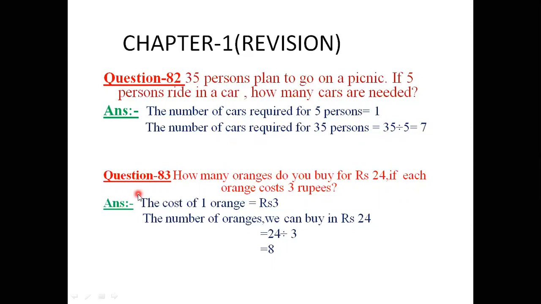Okay children, now here is another question. Question number 83. How many oranges can you buy for Rs 24 if each orange costs Rs 3? And now the cost of one orange is equal to 3 rupees, and the number of oranges we can buy for 24 rupees, for this purpose we will divide 24 divided by 3. We get 8. Okay children, I hope you can understand this type of questions easily, because this is the revision exercise, and this type of question you have already learned in class 2.